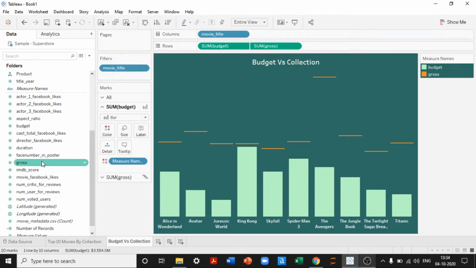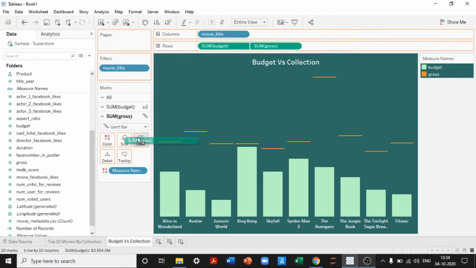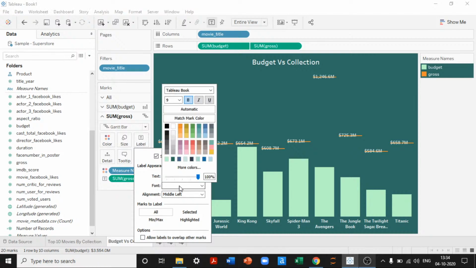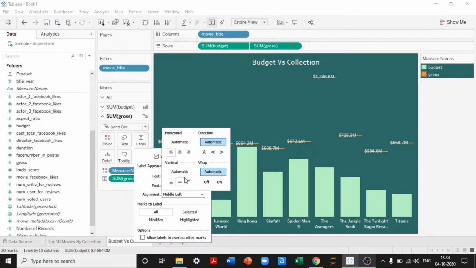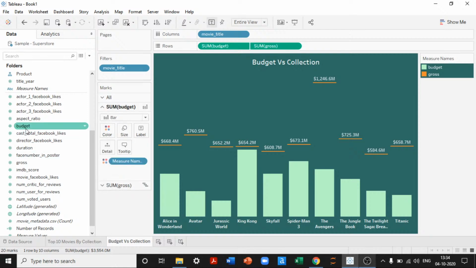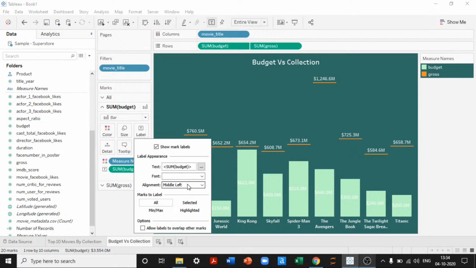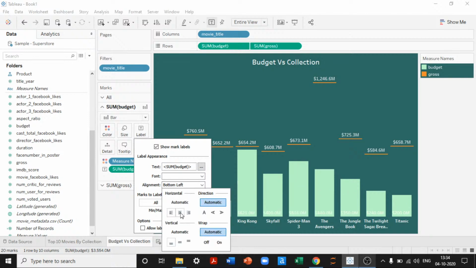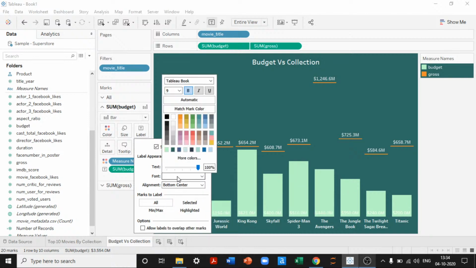gross collection into text as well. I would like this to be in the top of the middle. Perfect. And I'll also show the budget. What is the budget? The budget will be in the text, but it will be in the middle, and then it will be in full black.